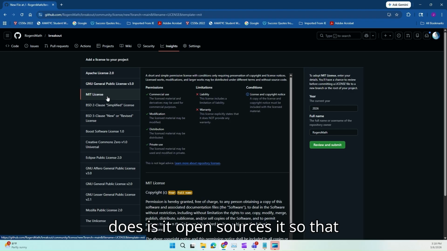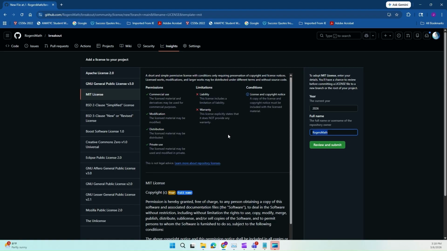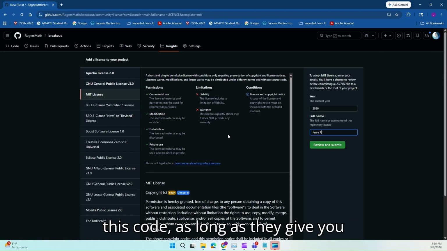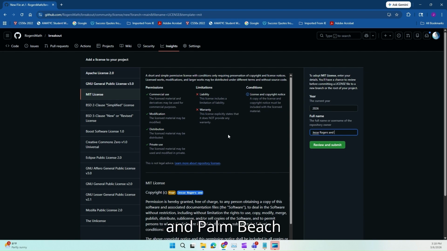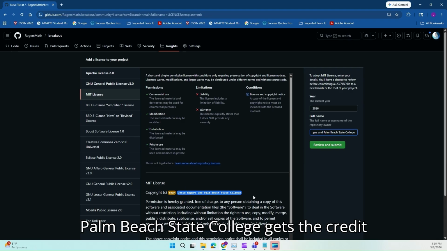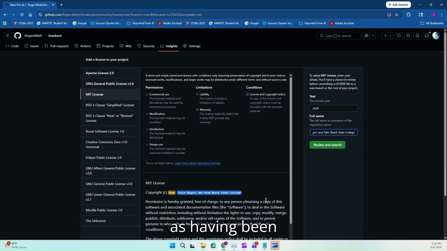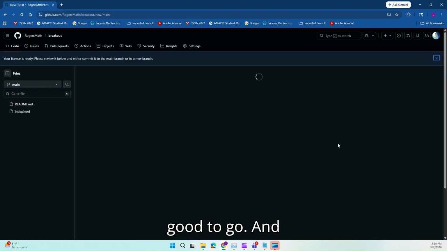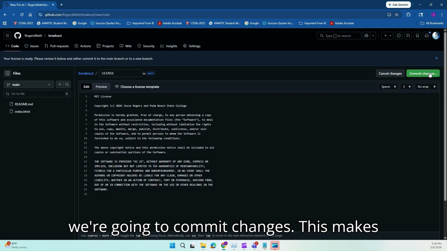What this does is it open sources it so that anyone can do anything they want with this code as long as they give you and Palm Beach State College, as my employer, the credit as having been part of the creation of this. Then we're good to go. And we're going to commit changes.